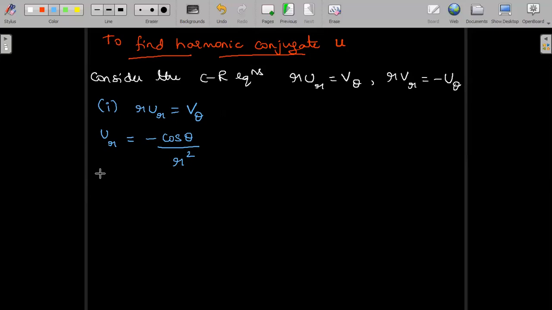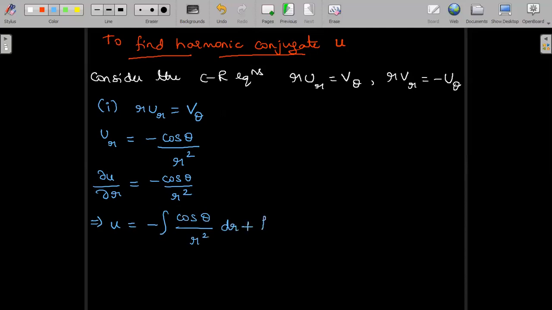So we'll just substitute the same thing. Dou U by dou R is known for us: minus cos theta divided by R square. So on integration, U is equal to minus integration of cos theta divided by R square with respect to R, plus the constant of integration with respect to theta, f of theta. In order to get rid of the partial derivative dou U by dou R, when we integrate with respect to R, it is dR here, and we need to add the constant of integration as a function of theta.